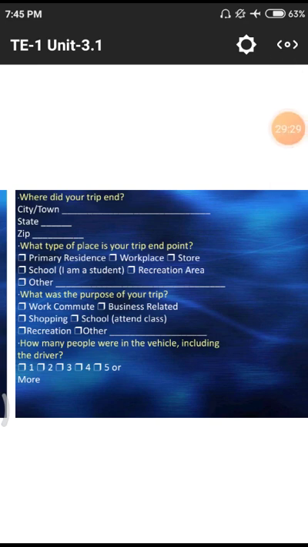What is the purpose of your trip? Work, commute or business related, shopping, school, research scholar, others, like that. They are driving on a particular route, so how many points would you give for that route, whether it is better or not better. That means, is there any improvement needed from the government or any other medium? All those things they have to give and they have to mark.